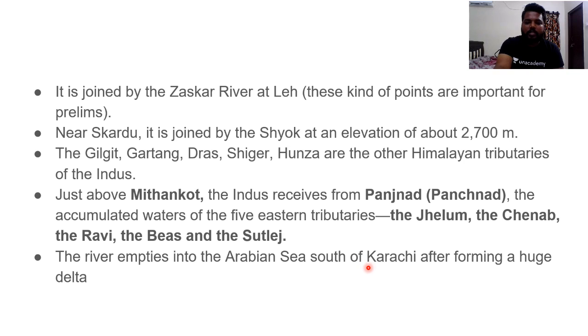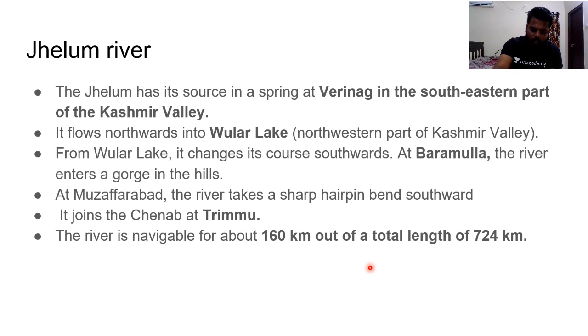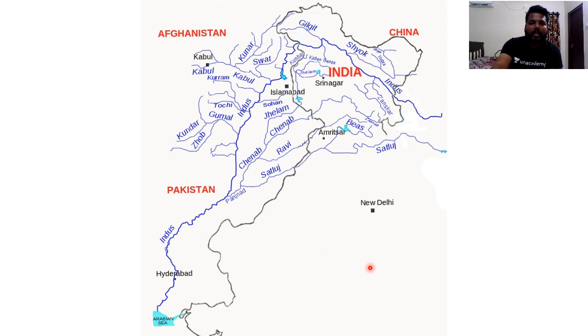The river empties into the Arabian Sea. Obviously, after mixing of all these tributaries, the river empties into the Arabian Sea near the south of Karachi region after forming a huge delta. So is the Indus River going to create a delta? Yes, it's true. Do remember this. So near this region we would be having just 1 minute.